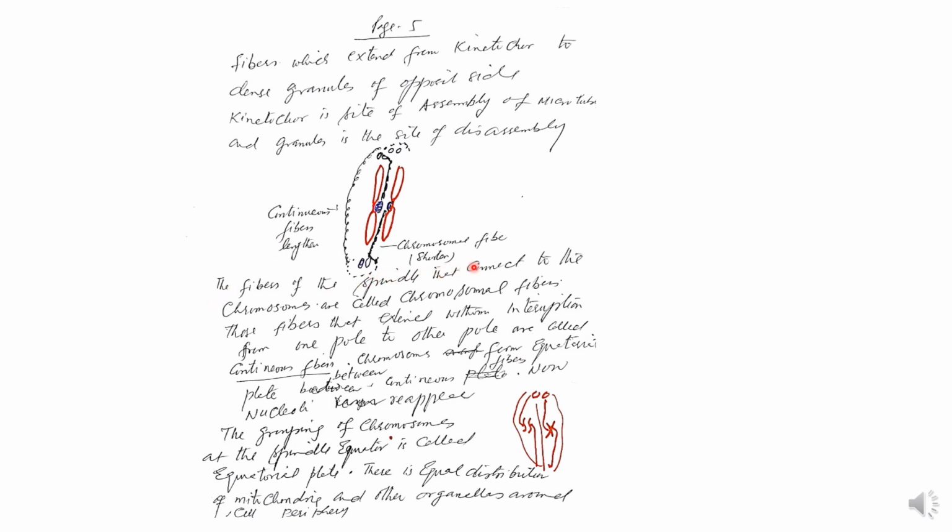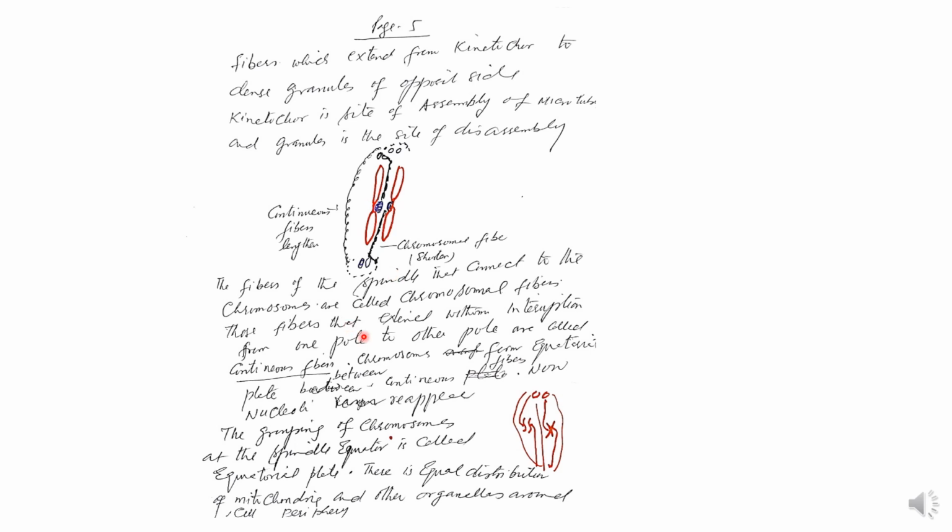Fibers of the spindle that connect to the chromosome are called chromosomal fibers. They become shorter and carry one chromatid to each pole. These are continuous fibers, and they lengthen, so they increase the distance between the two pairs of centrioles. This is one pair of centrioles, and this is the other pair. Their distance is increased so that the chromatids can move.